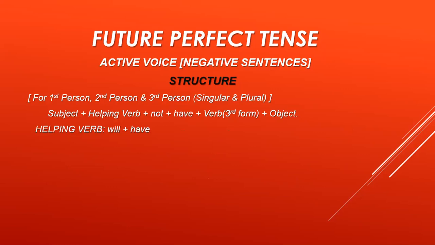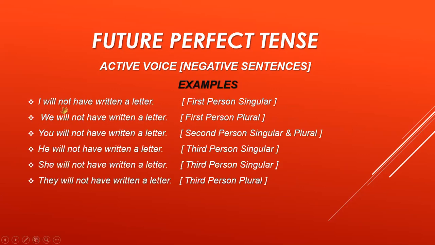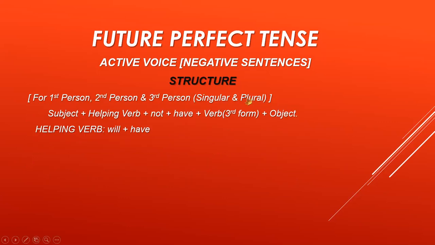Now I am showing you the active voice negative sentences and their structure for future perfect tense. The helping verb is again the same, so only one structure for all the persons. For first person, second person, and third person, singular and plural, for I, we, for you, for he, she, and they, we have the structure: subject plus helping verb plus not plus have plus verb third form plus object, full stop.